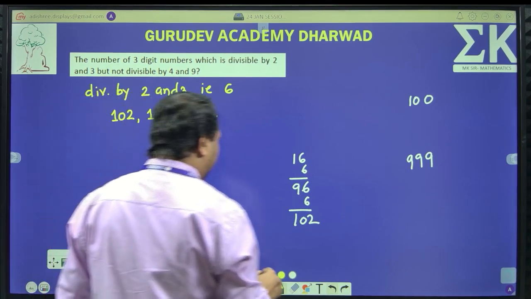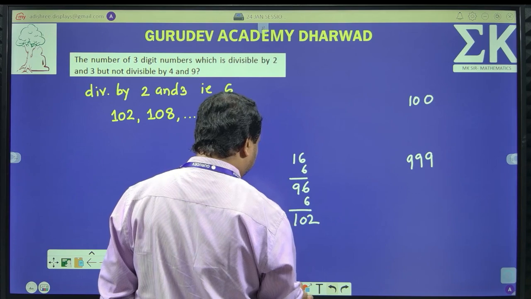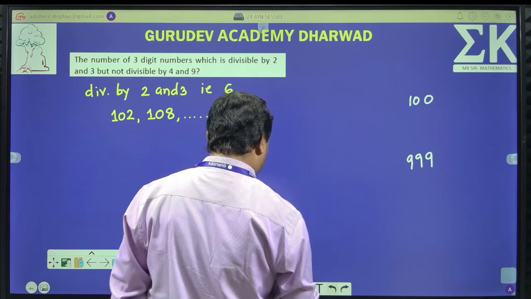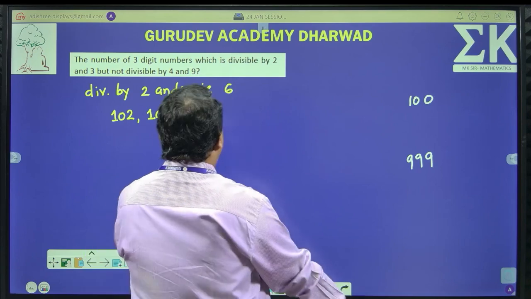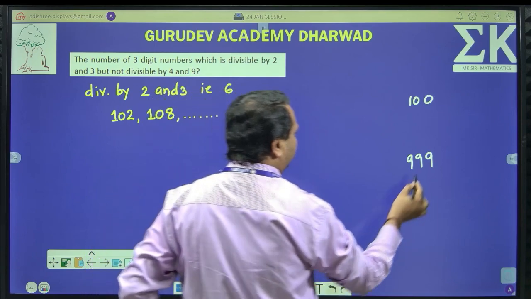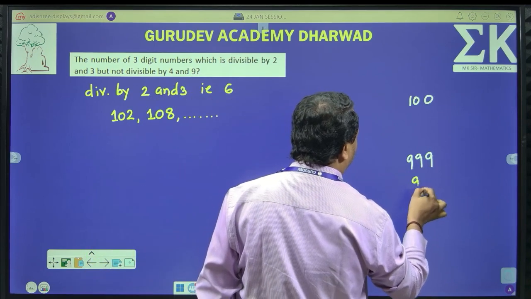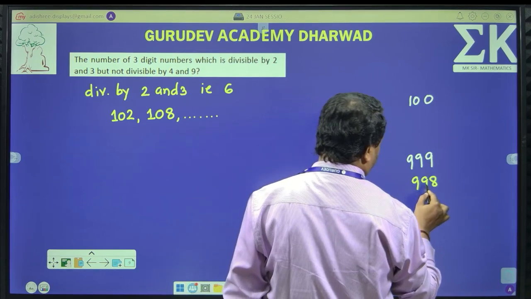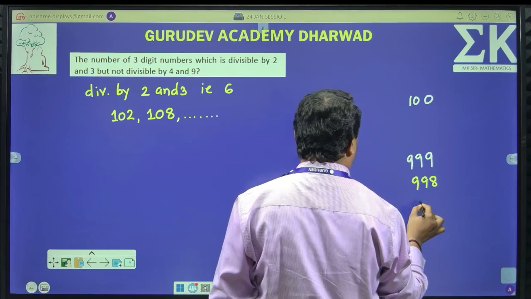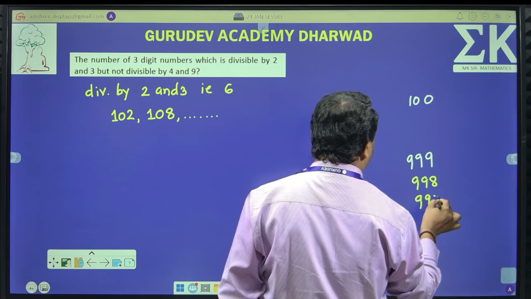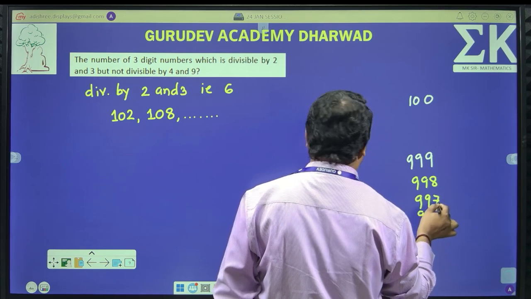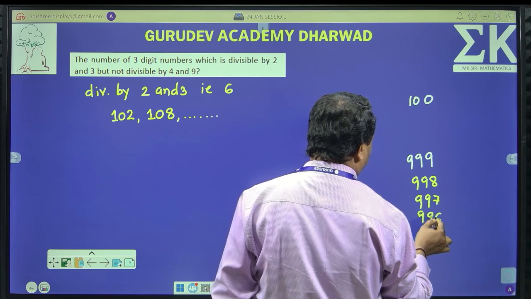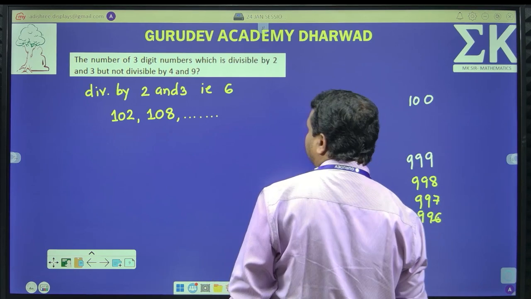Okay. Now, let me understand in terms of the last digits. Suppose you ask me about 2 and 3, of course, 999 is not possible. 998, is it possible? 18 plus 8 is 26, not possible. 997, not possible because it is not an even number. 996, 18 plus 6 is 24, so it is possible.